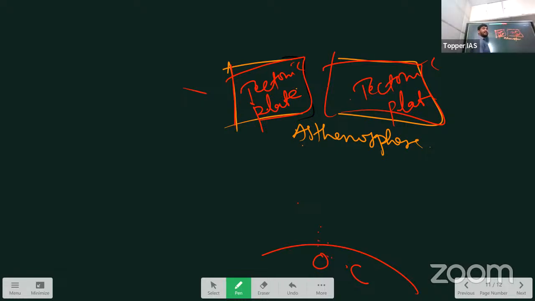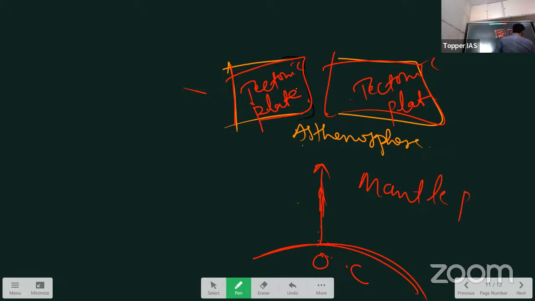What are there? Radioactive materials. Those radioactive materials decay. When they decay, they emit radiation. When they emit radiation, the temperature rises, and the heat travels to the surface, to near the lithosphere. This is called convection, right? Vertical transfer of heat is called convection. So there is convection happening mainly in the mantle. This is called a mantle plume.